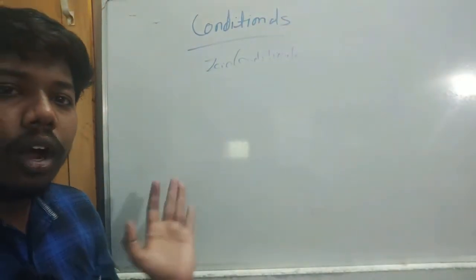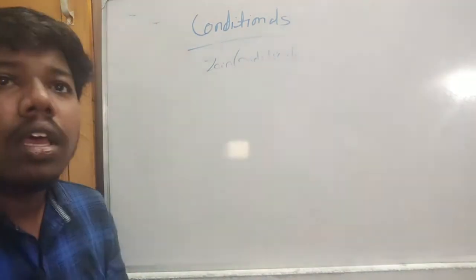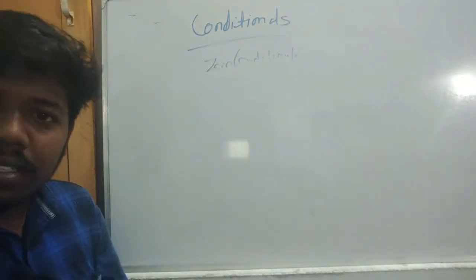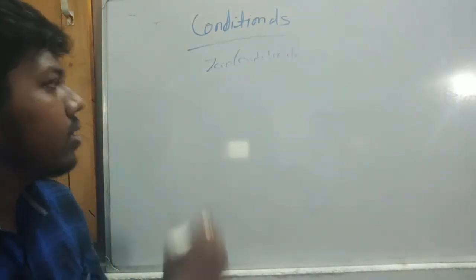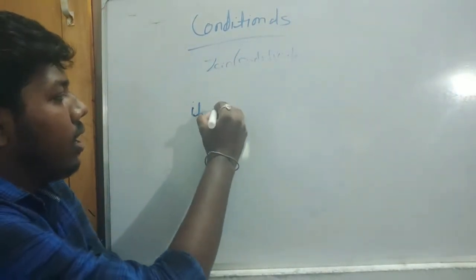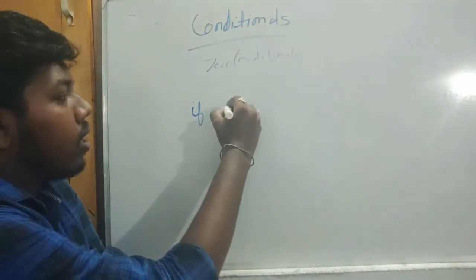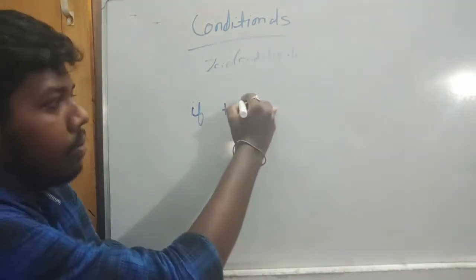So you got that zero conditional means two present simple clauses, one the if clause and one the main clause. See here: if plus simple present.